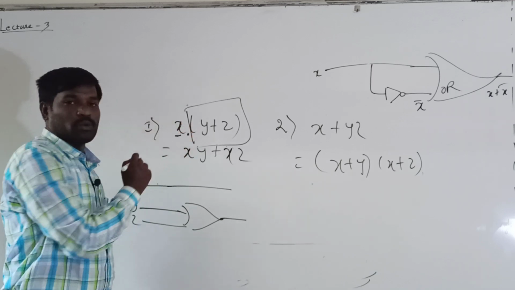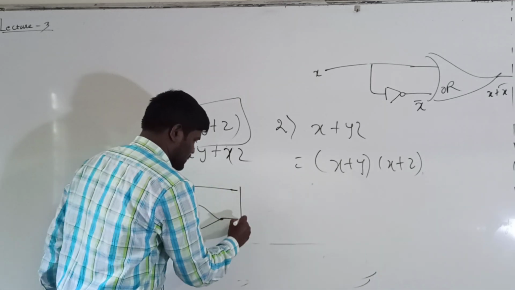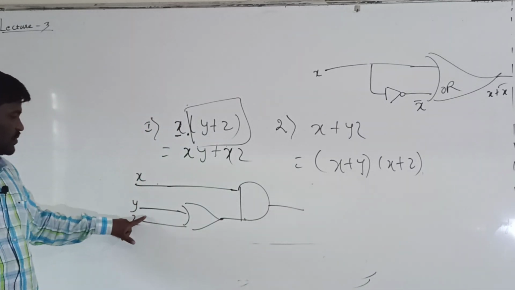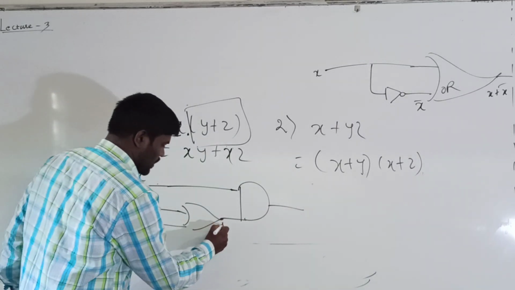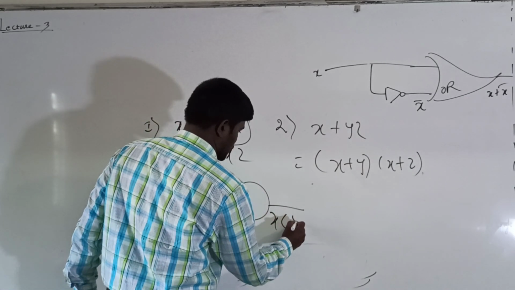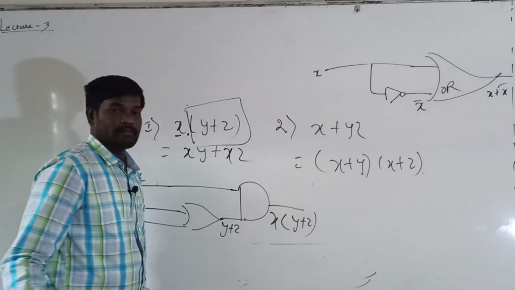In between, multiplication means you can apply AND gate. Finally it becomes x into y plus z.